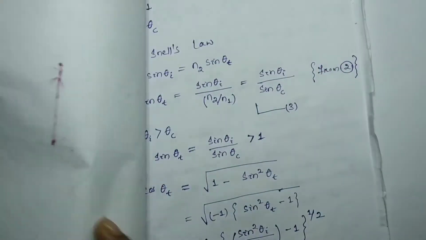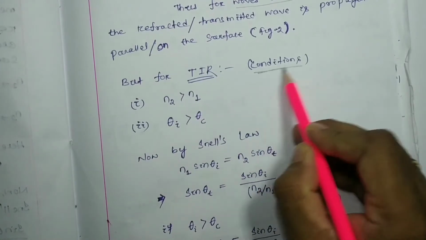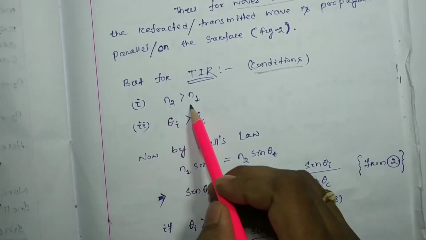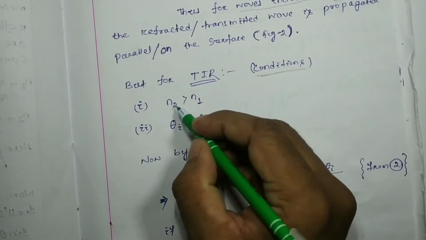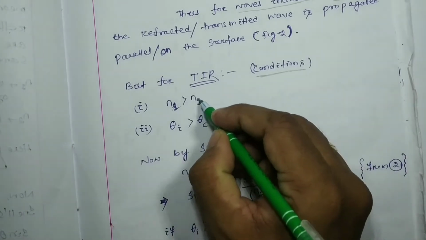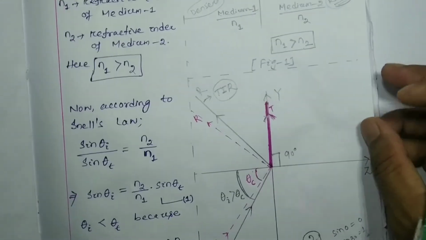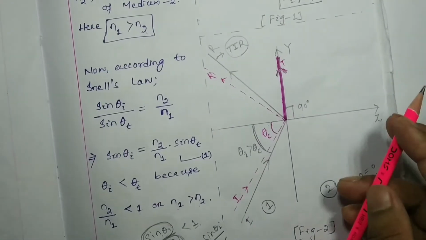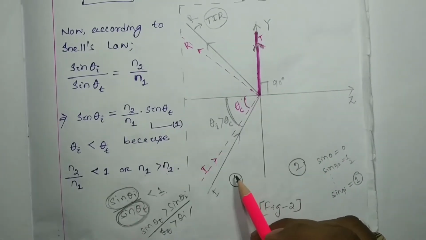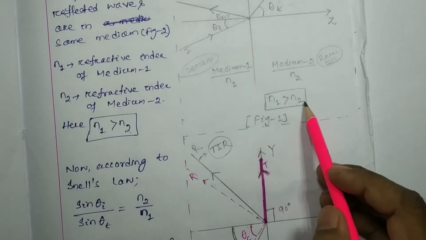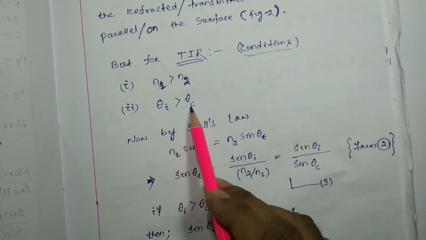Now for total internal reflection, the condition should be n2 greater than n1. Sorry, here I have mistakenly written that; n1 should be greater than n2. For our discussion, total internal reflection can be found when medium 1 has a larger refractive index than medium 2, that is n1 greater than n2, and another condition is that theta I should be greater than theta c.